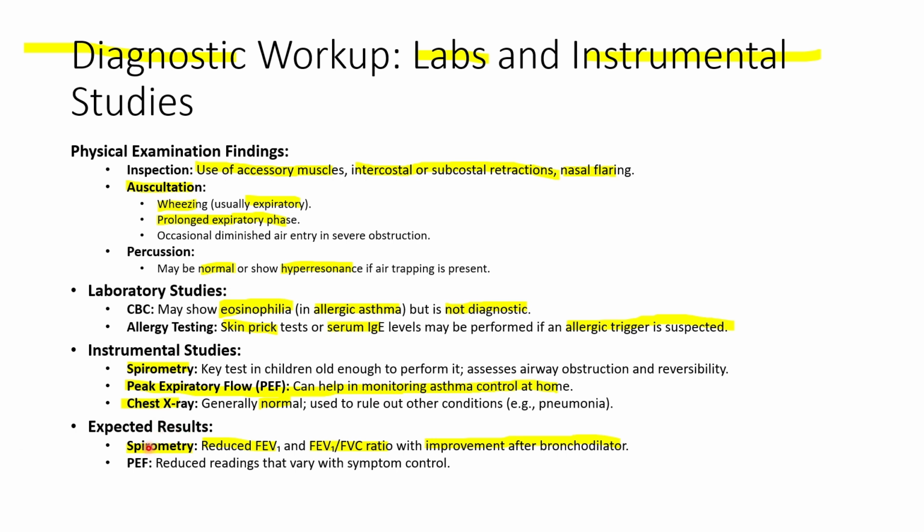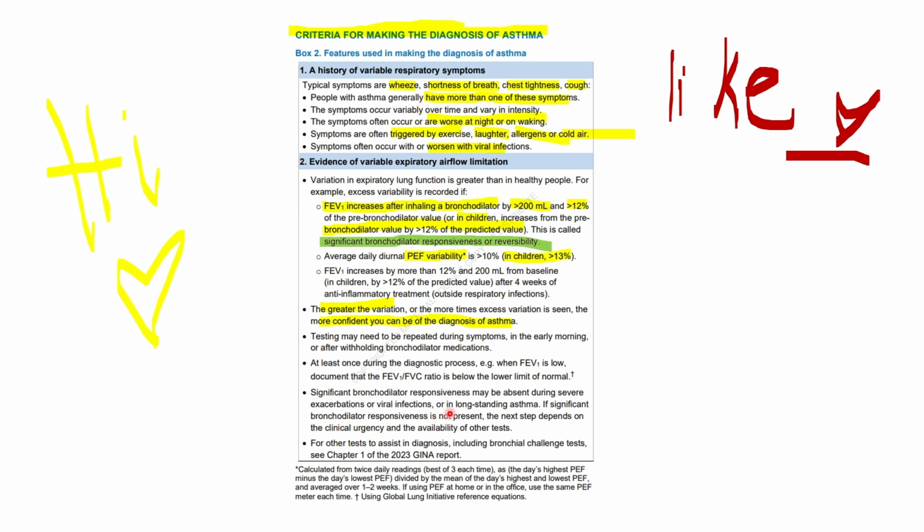Expected results. For spirometry, we'll have a reduced FEV1 and FEV1 to FVC ratio, and it will improve after the bronchodilators, which is the reversibility test. We will talk about it now, I believe. Yes, we will talk about it. But first of all, a history of variable respiratory symptoms. This is a criterion for making the diagnosis of asthma. So typical symptoms are wheezing, shortness of breath, chest tightness, cough.